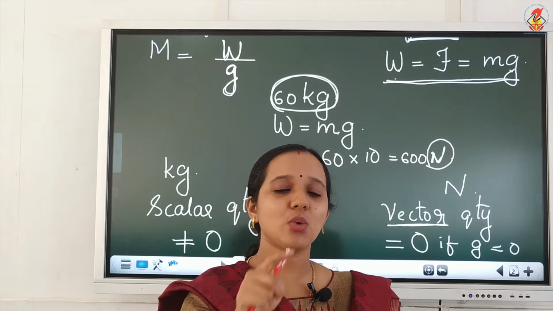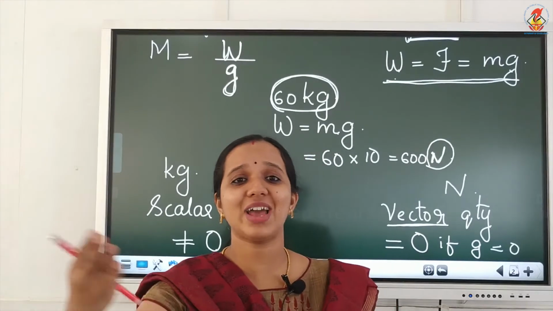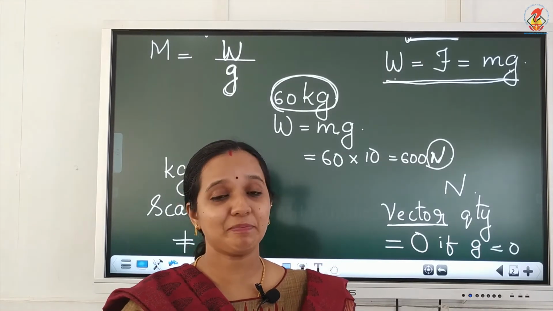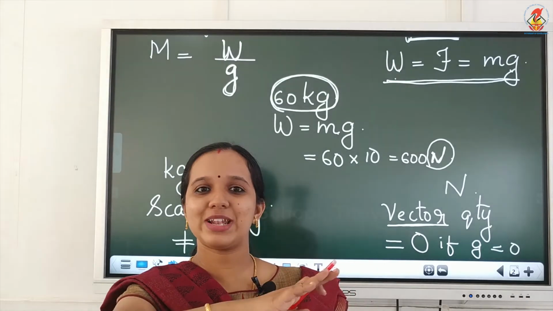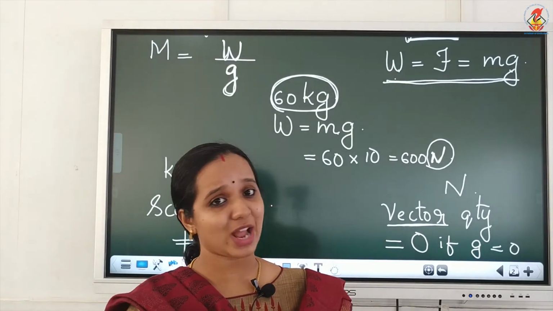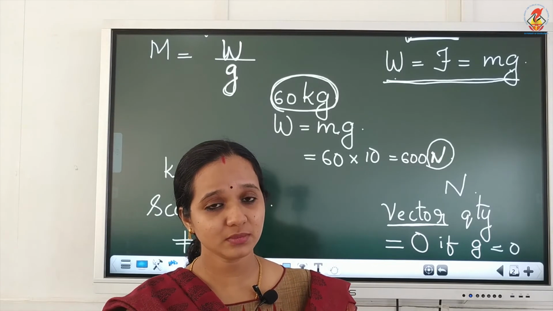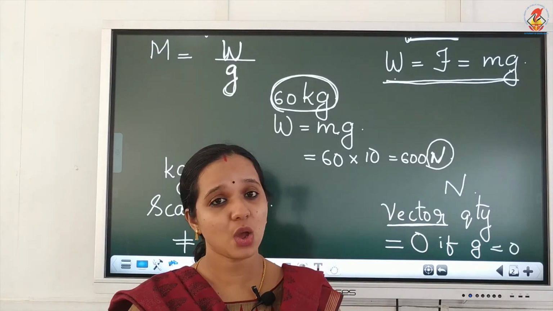Weight can have positive, negative and 0 values depending upon the direction. But mass will always have a positive value. It will never have 0 value since mass is a scalar quantity. That is the third difference between mass and weight.